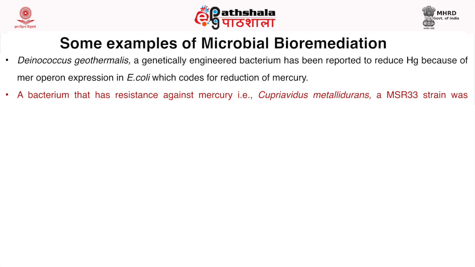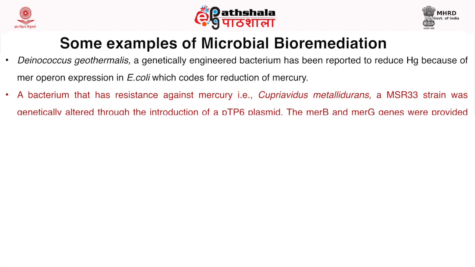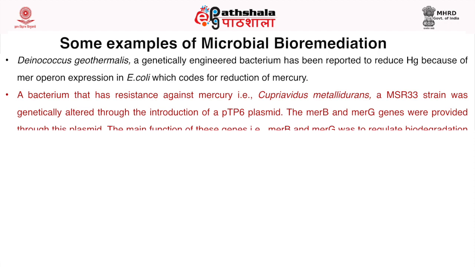Another bacterium that has a resistance against mercury, that is Cupriavidus metallidurans, a MSR33 strain, was genetically altered through the introduction of pTP6 plasmid. The merB and merG genes were provided through this plasmid.